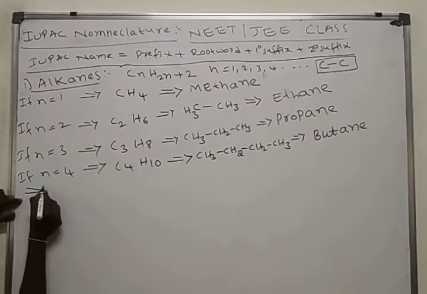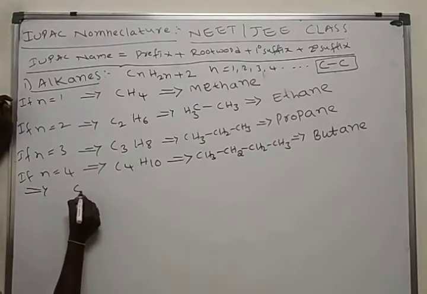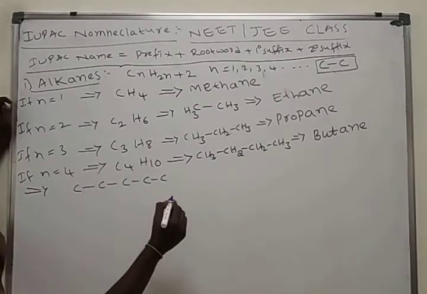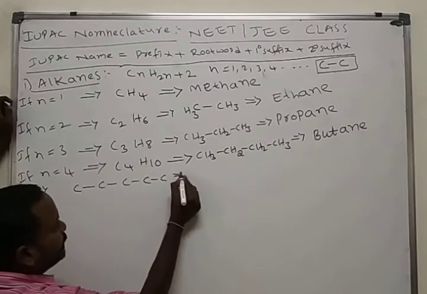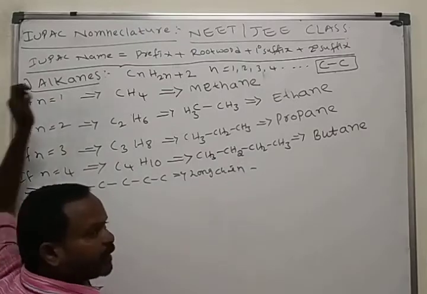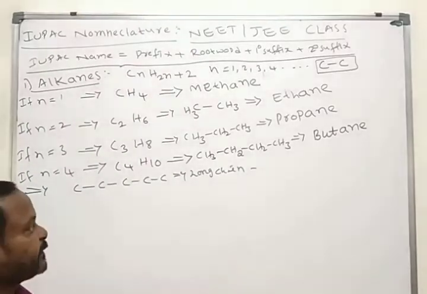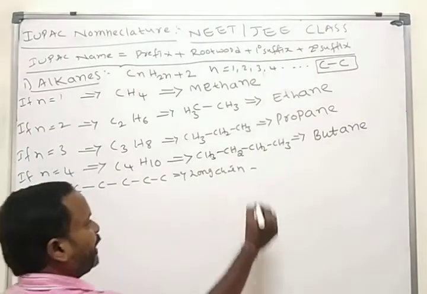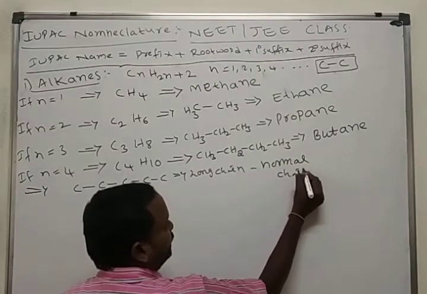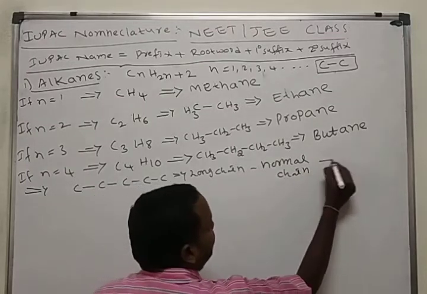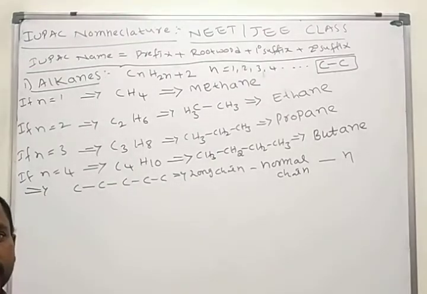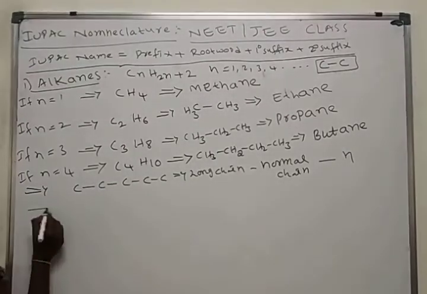In alkanes, if carbon atoms are arranged in long chain manner, if all carbon atoms are present in alkanes in long chain manner, that we call normal chain. That we indicate with small n. In continuation, I will give examples also.